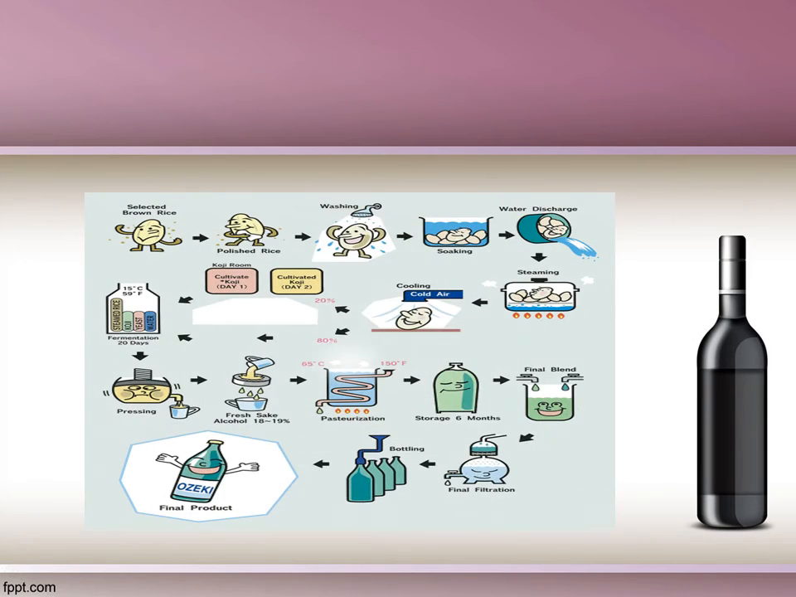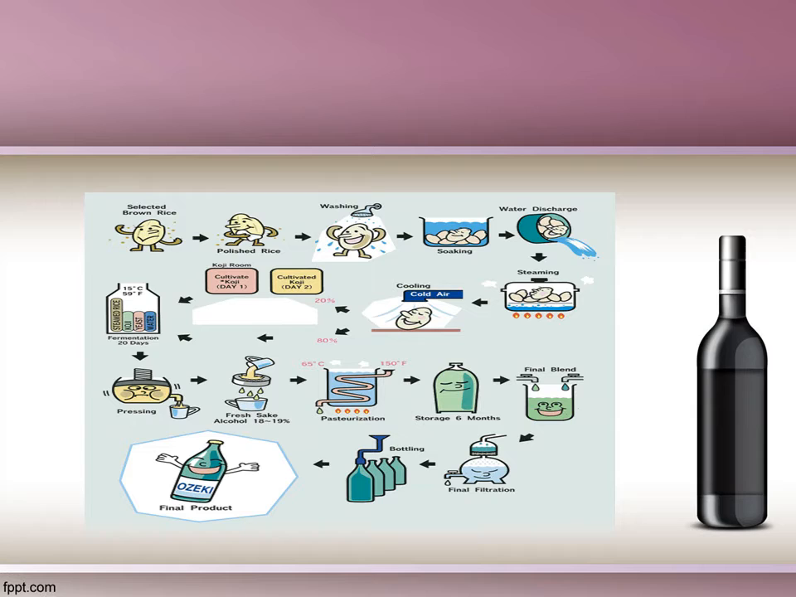Here, in short, we have given the process of how to produce sake. Here you can see in the picture, selected brown rice is taken and then polished rice is prepared. Then it is sent for washing. The next process will be soaking, and out of that the water will be discharged. After the water is discharged, we have to keep the rice for steaming.